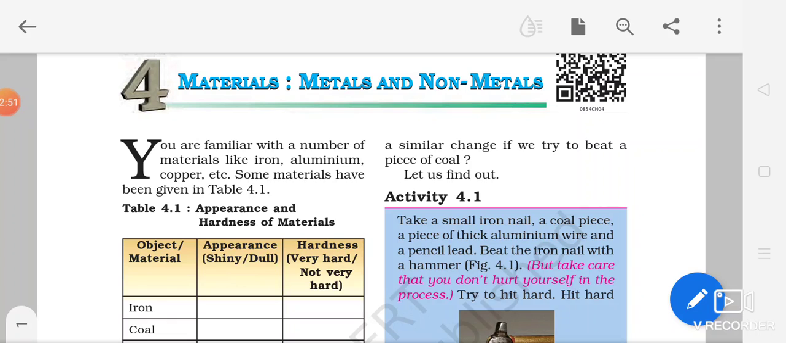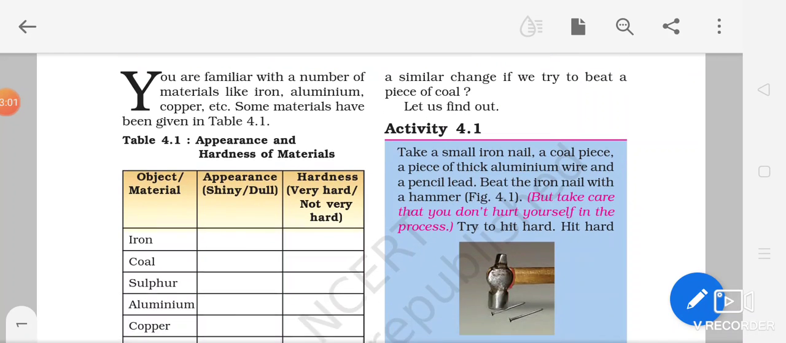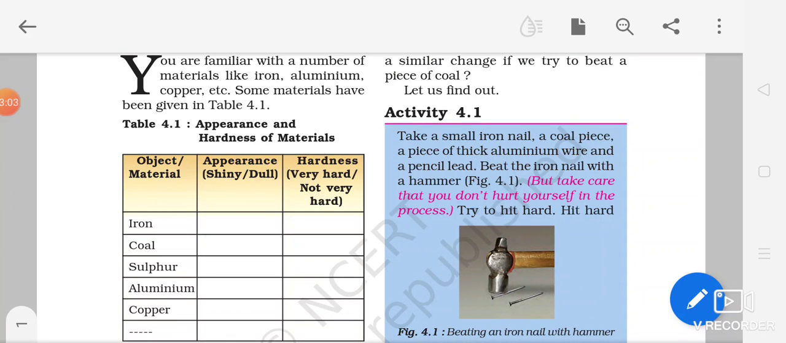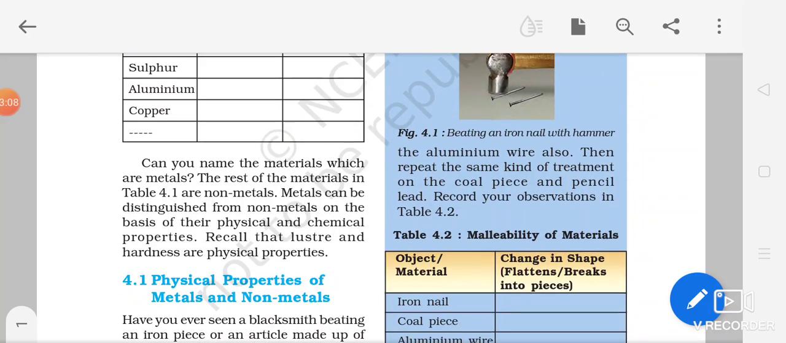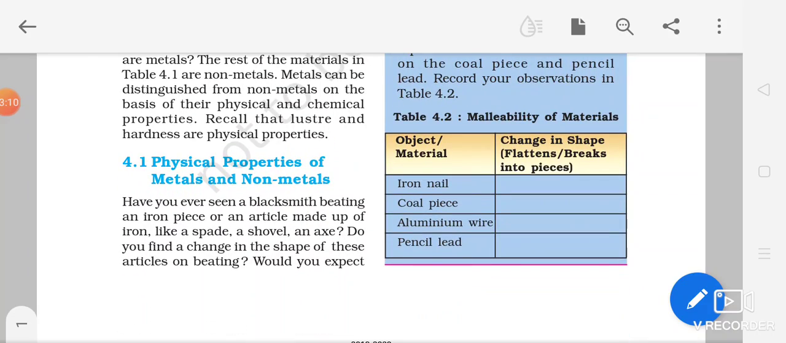So we are going to first see the properties of metals which we come across in our day-to-day life. What are metals? How can we identify a metal? How can we differentiate a metal from a non-metal? How can we find out whether a material is a metal or non-metal? That we can identify through its physical properties. So first of all we will be learning about the physical properties of metals.